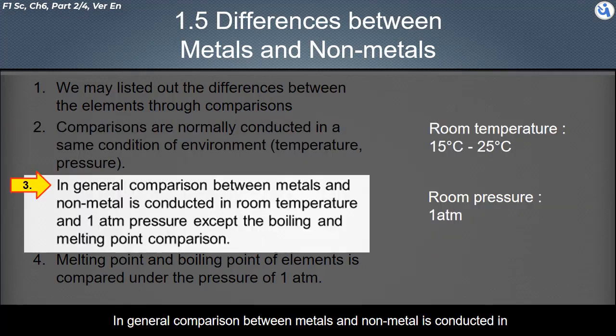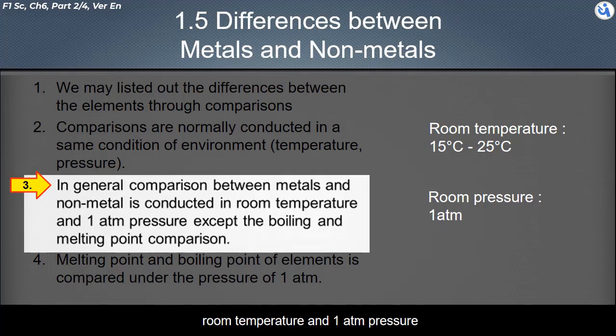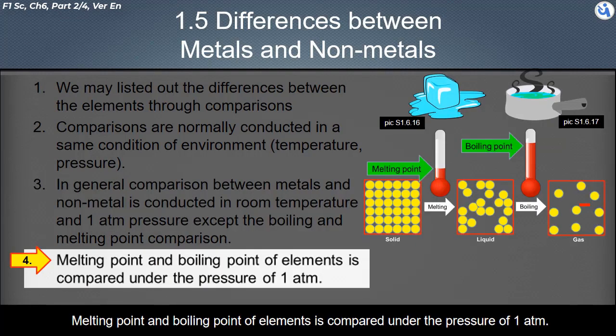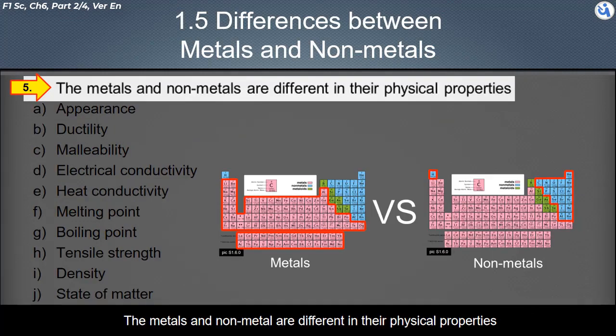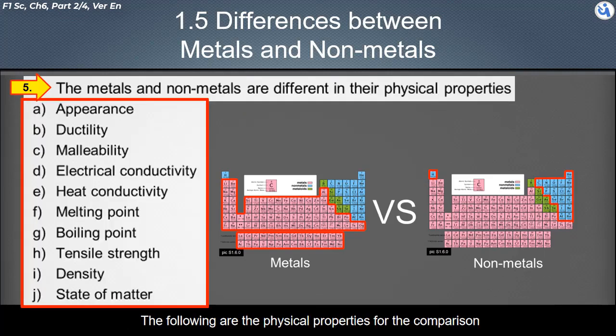In general, comparison between metals and non-metals is conducted in room temperature and 1 atm pressure, except the boiling and melting point comparison. Melting point and boiling point of elements are compared under the pressure of 1 atm. The metals and non-metals are different in their physical properties. The following are the physical properties for the comparison between metals and non-metals.